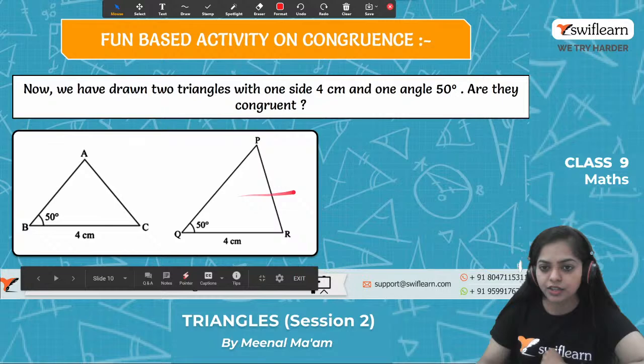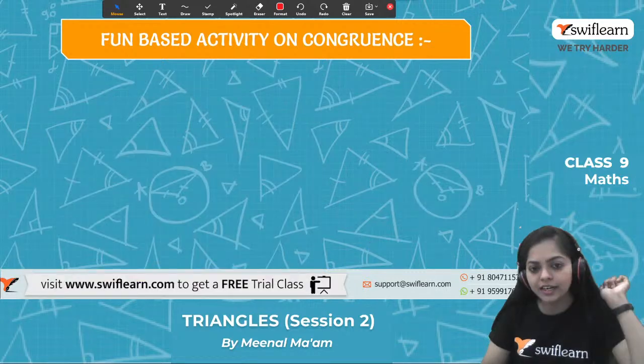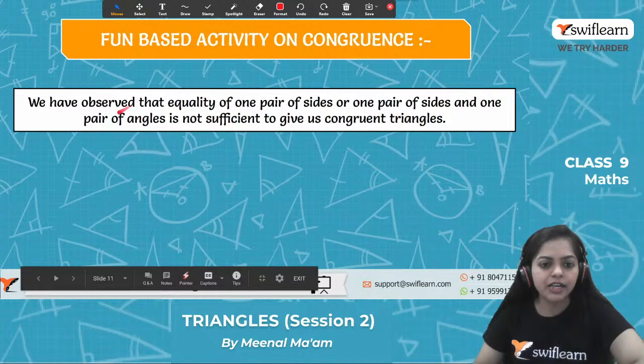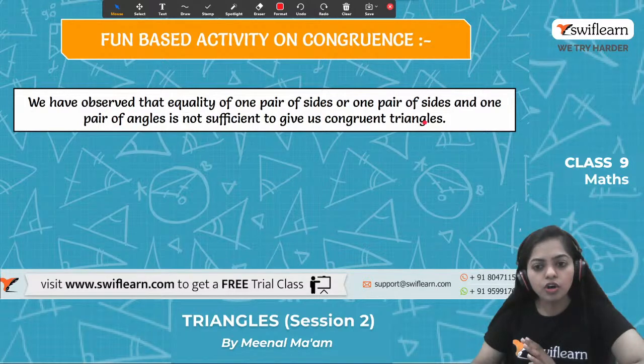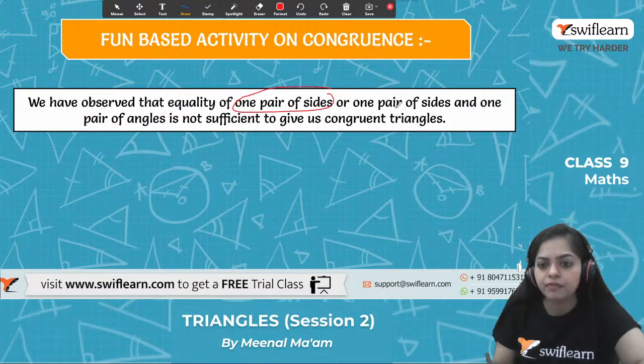Then the question arises: how can we say that a pair of triangles is congruent? Let's have a look. What we have observed from the two activities is that equality of one pair of sides, or one pair of sides and one pair of angles, is not sufficient to give us congruent triangles.